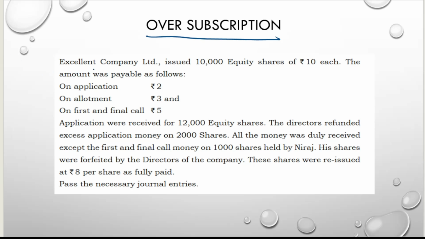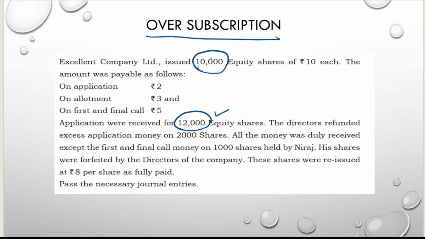See here what happened. Excellent Company Limited issued how many shares? 10,000 equity shares they have issued. But in the paragraph you see, applications were received for 12,000. You have issued 10,000, but you have received applications for 12,000. So you can observe, you have received excess application money. You have issued only 10,000, but you are receiving 12,000. So 2,000 is excess. Excess is nothing but over. The public has oversubscribed your shares. So this is how you are going to identify the problem as oversubscription.